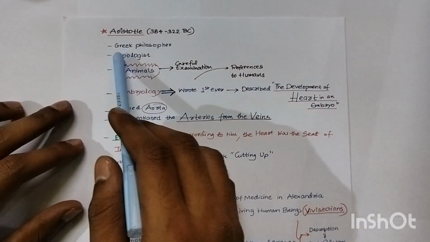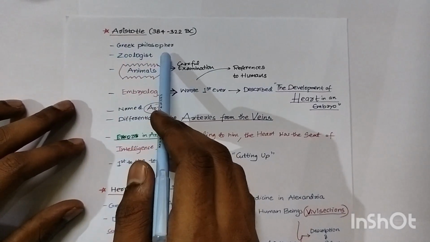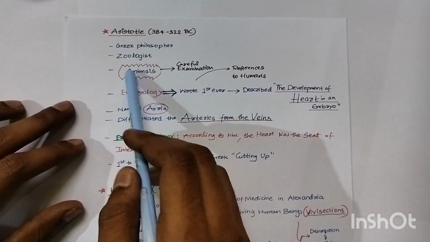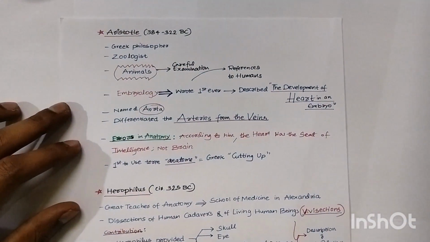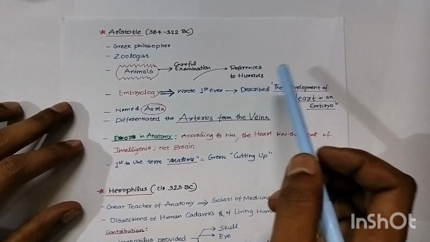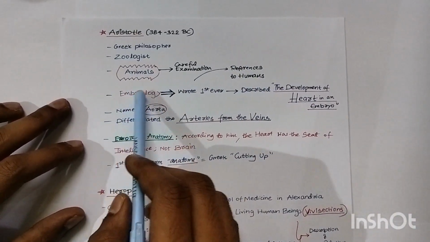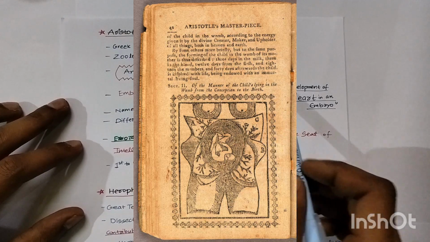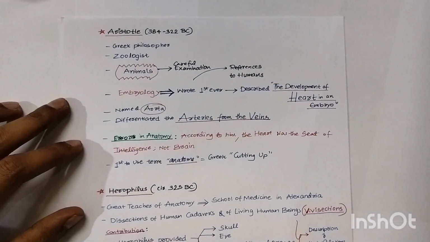The next is Aristotle. He's a Greek philosopher and also a zoologist. He studied mainly animals. Majority of his contributions came from careful examination of animals with reference to human beings. In embryology, he wrote the first ever book; the development of the heart in an embryo was first described by him only. So you have to remember that.